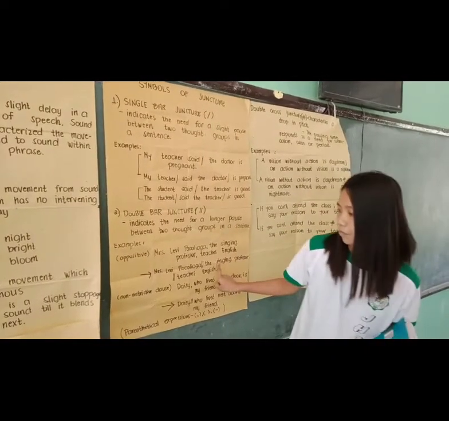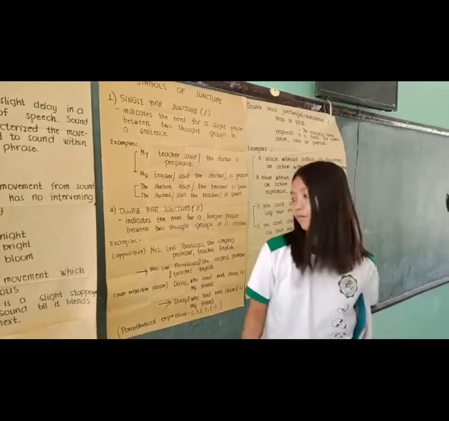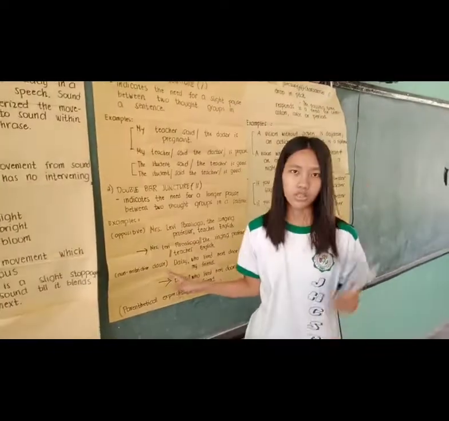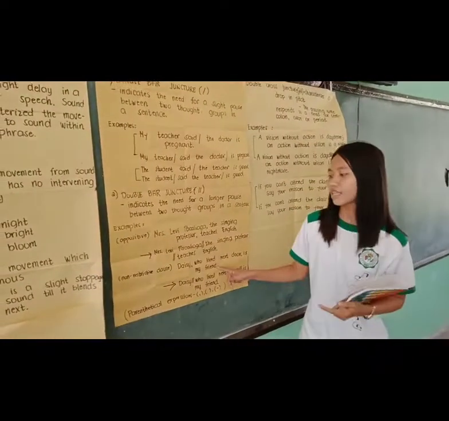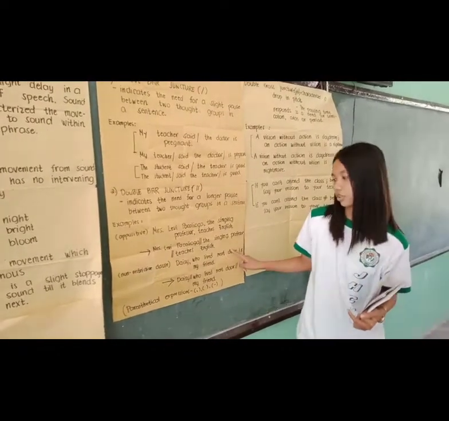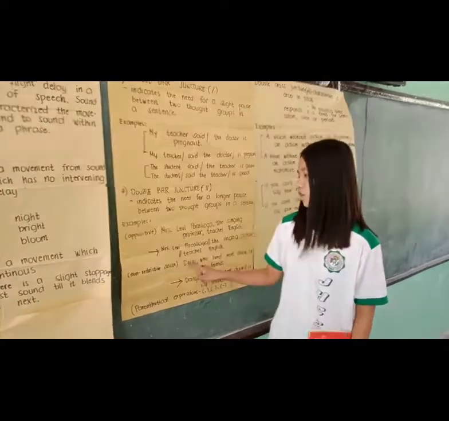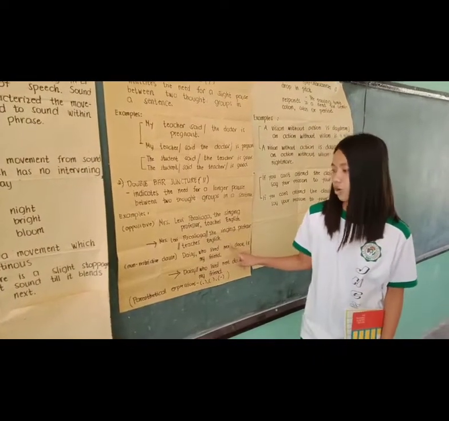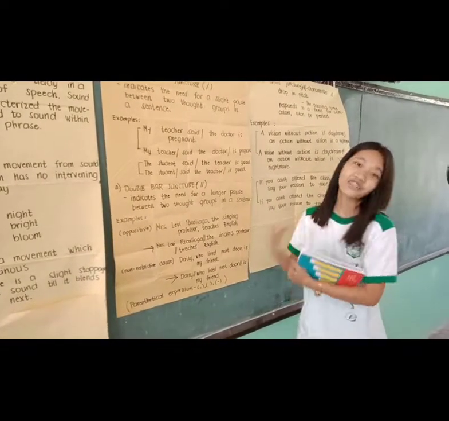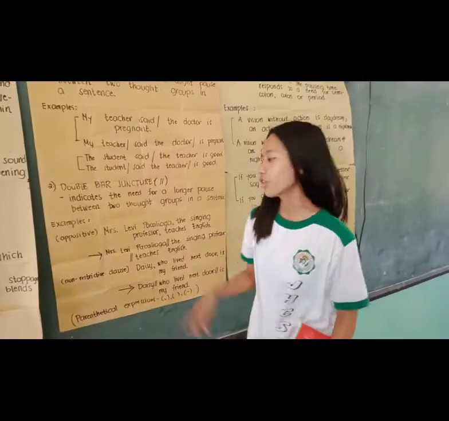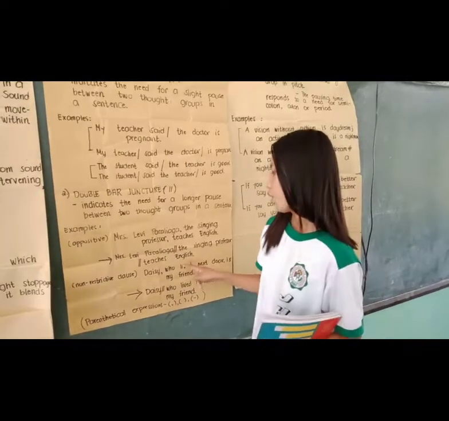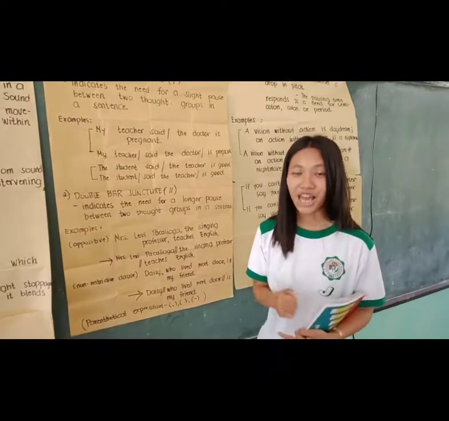So another one that we need to remember is non-restrictive clause. If we can see in the sentence a non-restrictive clause, we can use double bar juncture. So non-restrictive clause is a type of adjective clause that gives another information about the subject. It begins with a relative pronoun like who, whom, whose, which, and that.